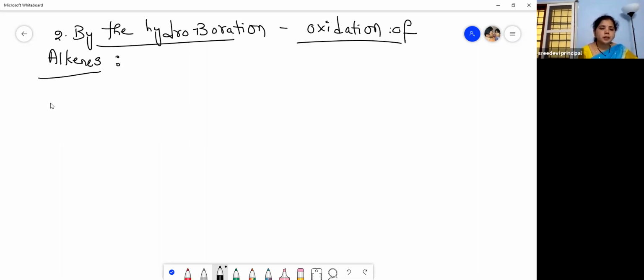Let us see. Here also I'm going to take propene, CH3CH double bond CH2. So what is this? Propene. And here we will add diborane, B2H6. So that's why we call it hydroboration. Understood? Now, what do you get? You will get a trialkyl borane, so 3 moles.